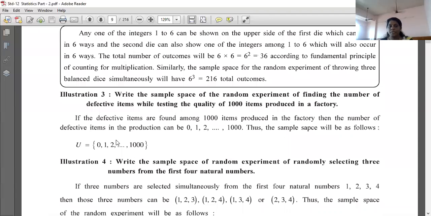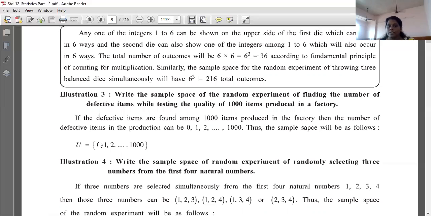Now third, illustration number 3. Write the sample space of a random experiment of finding the number of defective items while testing the quality of 1000 items produced in a factory. Total 1000 items produced हुए, उसमें से defective कितने हैं वो find out करना.